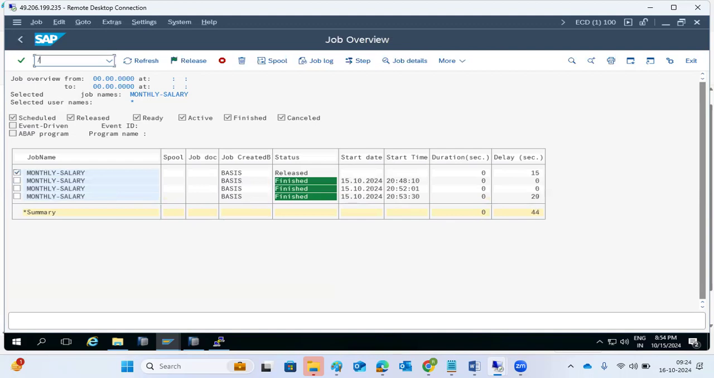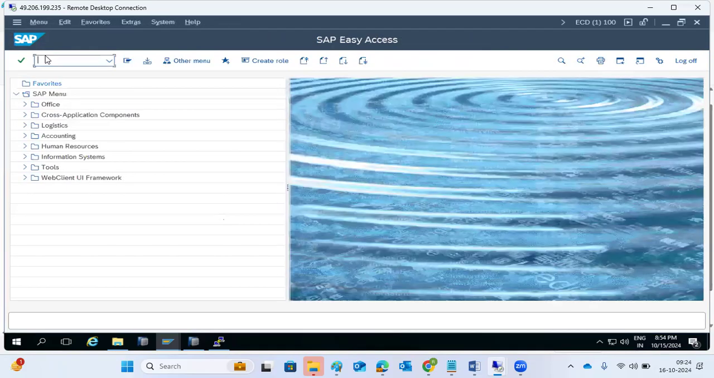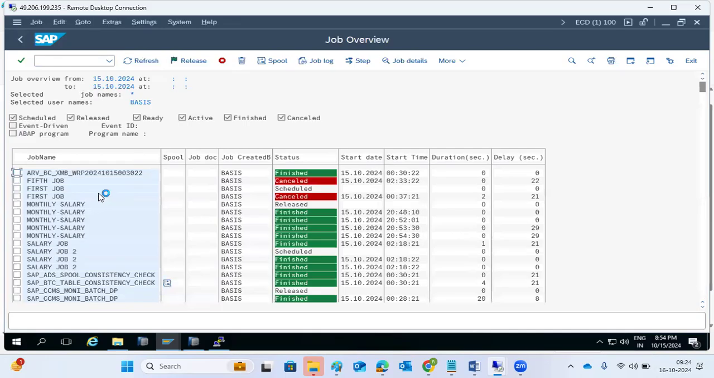What about the other processes here? If you go to SM50, we have 6 work processes. If one job fully occupies a work process every minute, the system will suffer, right? Suffer with the work processes. That's why people don't run jobs at every minute. Sometimes we may have to change the status to different modules.